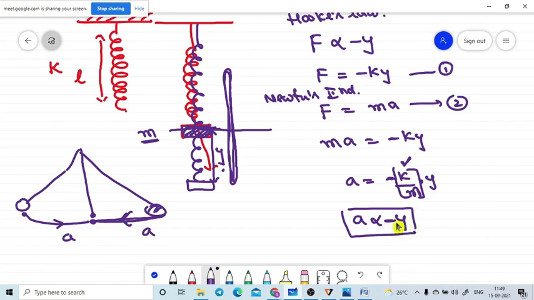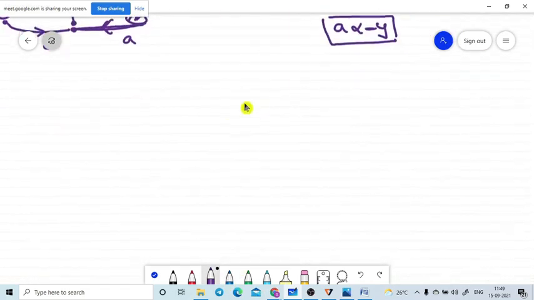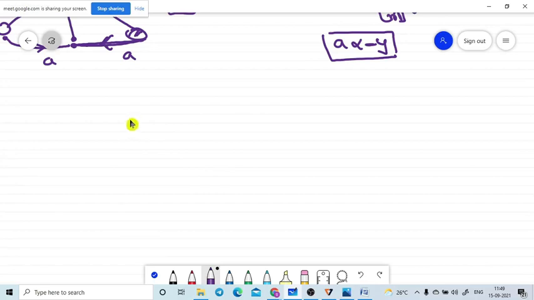Now I am taking equation number 3. You are already familiar with the time period of a body making simple harmonic motion. The time period T is equal to 2 pi by omega. Let me come from the basic formula. What is the formula? 2 pi by omega.